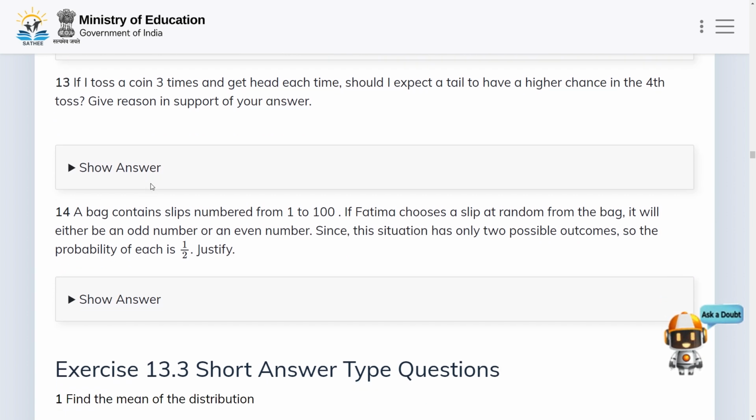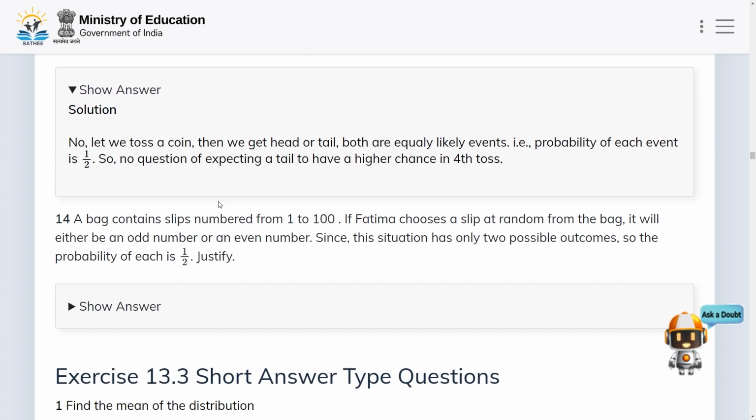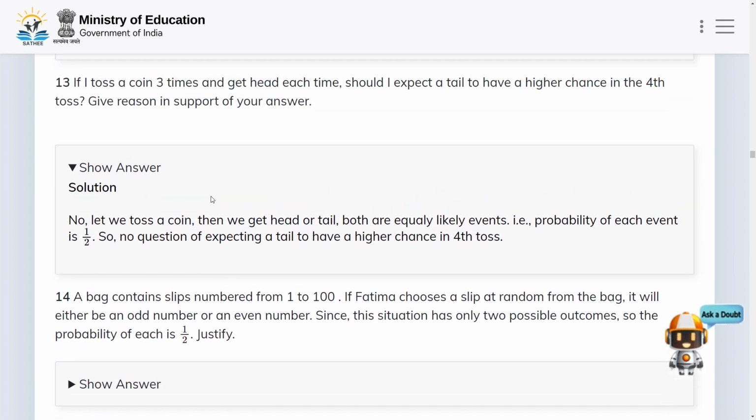In the next problem, if I toss a coin 3 times and get a head each time, should I expect a tail to have a higher chance in the fourth toss? Give reason in support of your answer. So let us give reason in support of our answer. Our answer is no. No, I should not expect a tail to have a higher chance in the fourth toss.